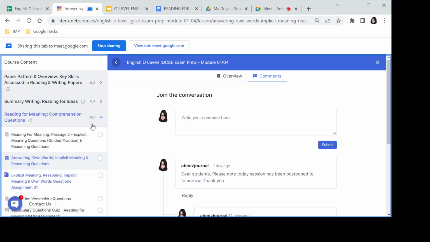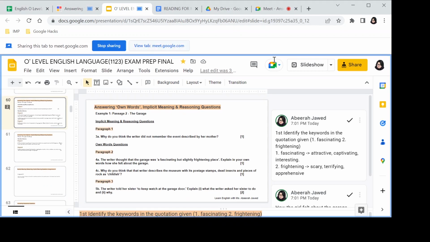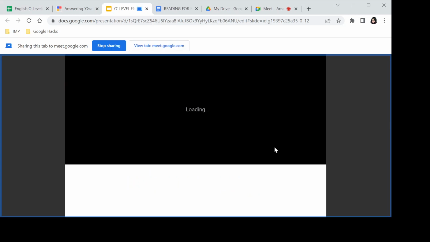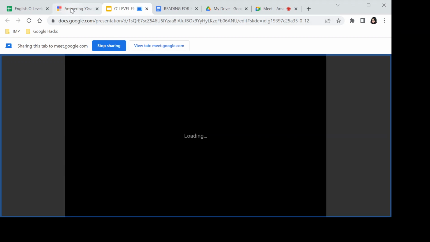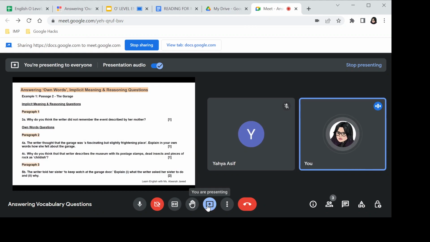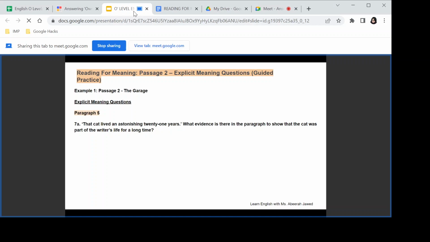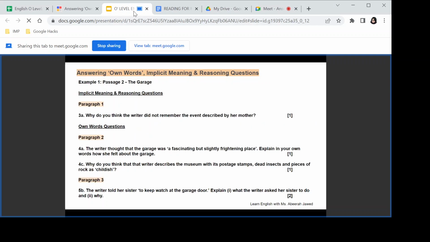All right. Now let's head towards our presentation. Let me share it here. Okay. So in this session, we'll be mainly talking about the implicit meaning and reasoning questions. We had learned the explicit meaning questions already and how to answer them. Now is the time for us to learn the implicit meaning and reasoning questions.